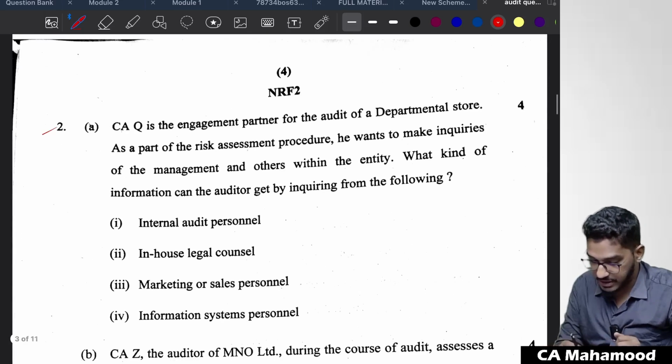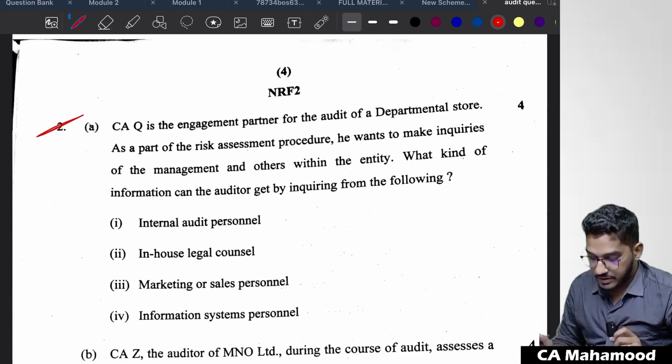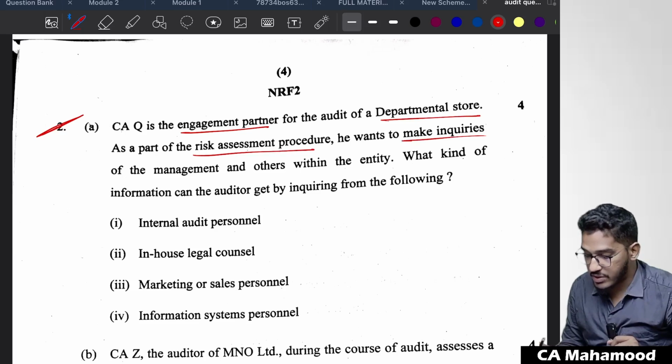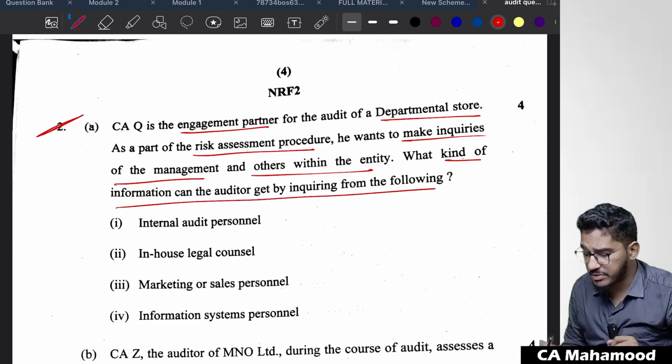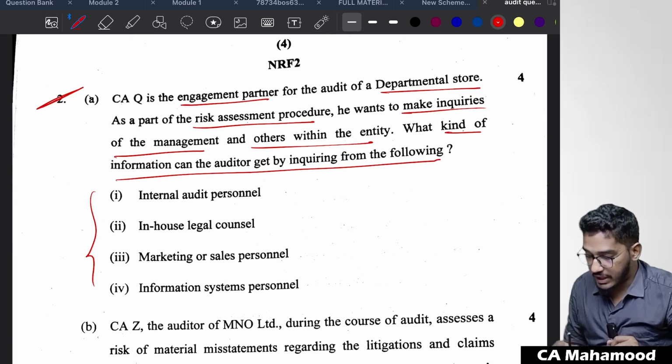Now let us come to the next part. Question number 2A. CAQ is the engagement partner for the audit of a departmental store. As a part of risk assessment procedure, he wants to make inquiries of the management and others within the entity. What kind of information could the auditor get by inquiring from the following?